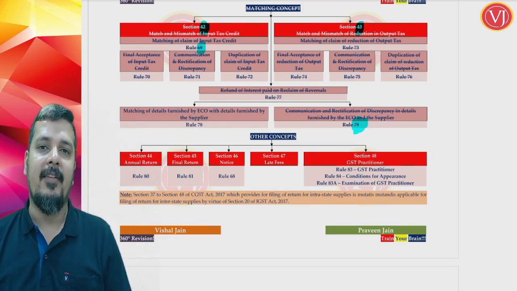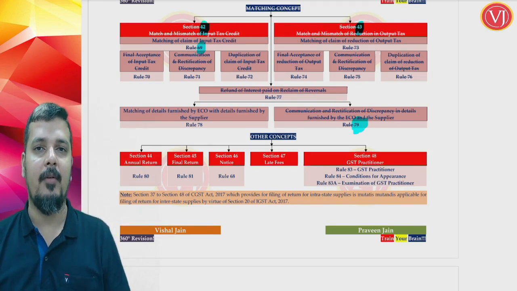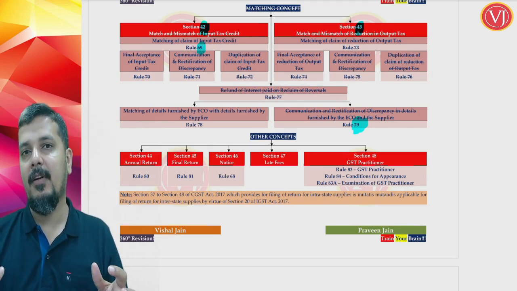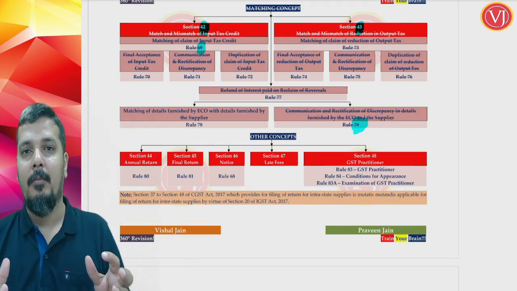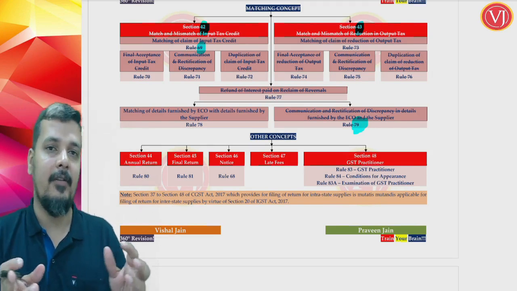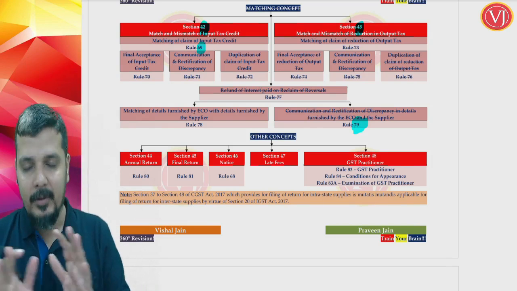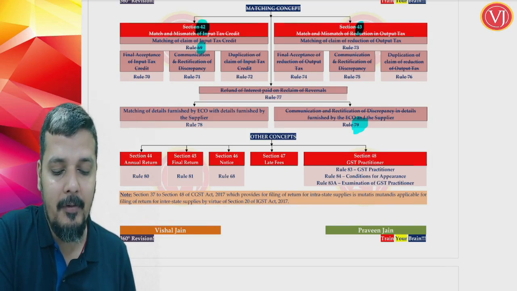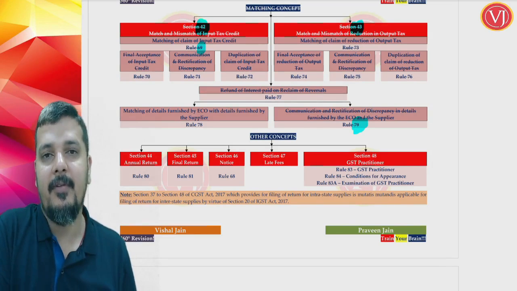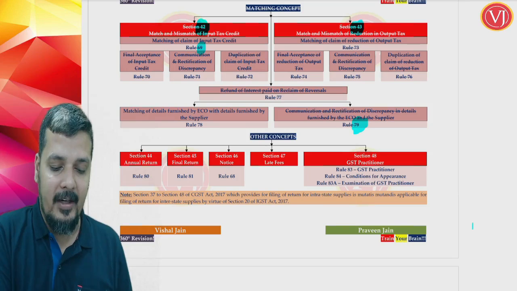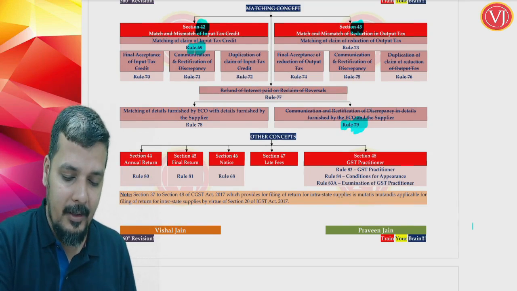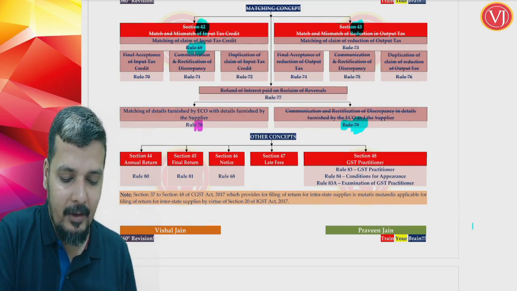Now the government has realized that matching will never happen, so two-way communication will never happen. The supplier will give something, the recipient will receive. That will happen even now. But the recipient will react and the details will go back to the supplier and the supplier will correct? No, that is not happening. So that concept of matching of returns, which the government thought of before bringing in GST, in terms of section 42, 43, starting from rule 69 to rule 79, is fully omitted.